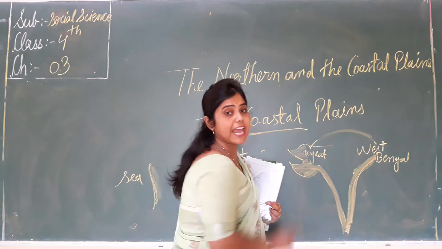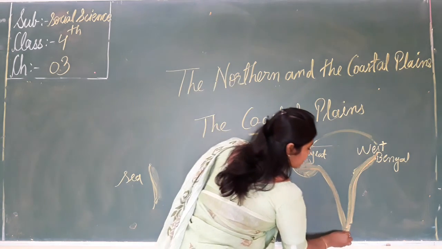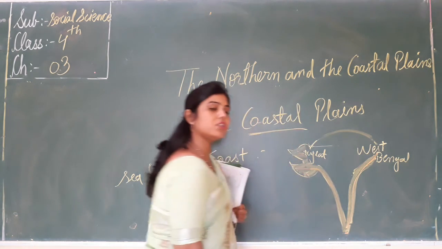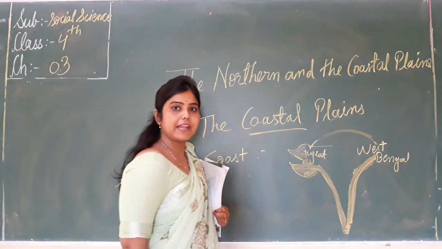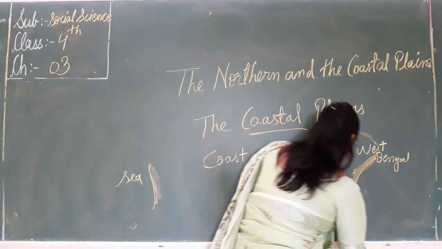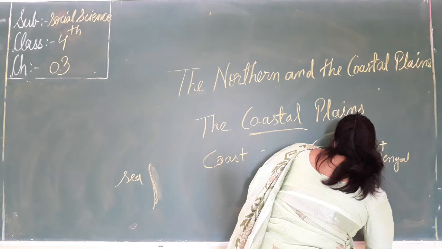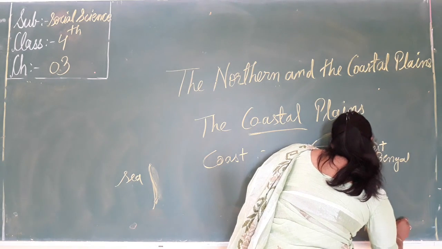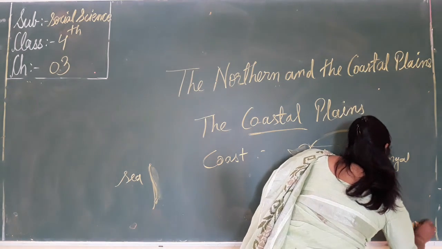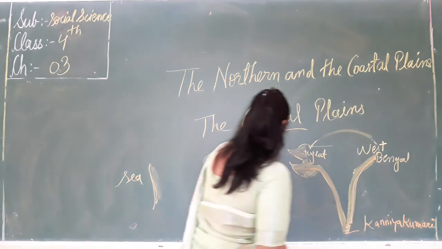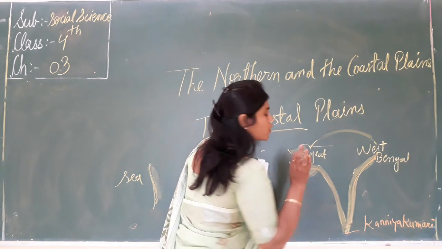The coastal plains meet at Kanyakumari. This is the southernmost tip that touches the mainland of India. That is called Kanyakumari. This means there are two coastal plains.